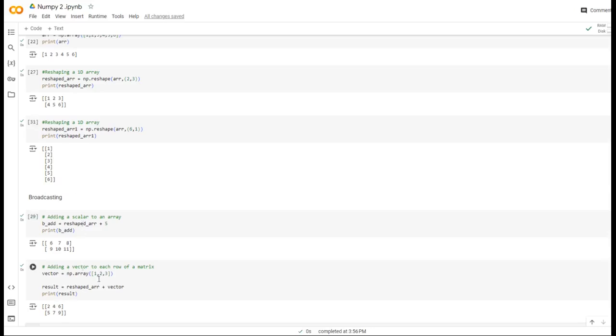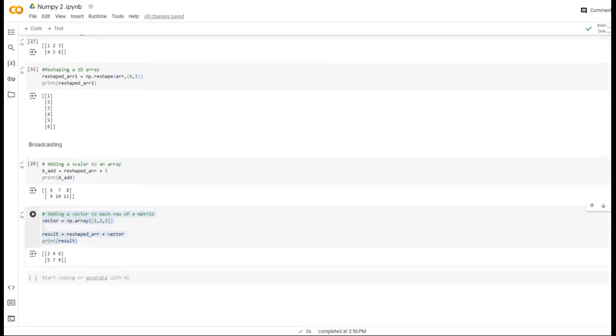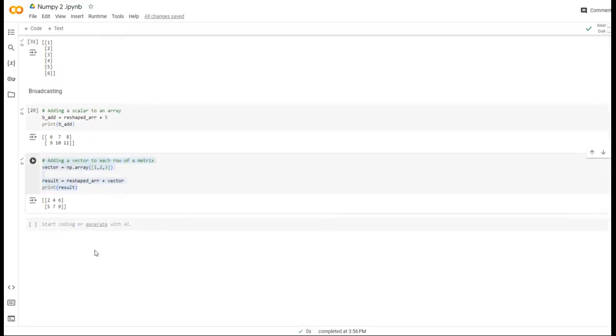Why do we need a vector? Because we can use different values for different columns. In those cases, for each and every row you can multiply or add with a vector. Instead of addition, I can also do a multiplication. That one alone we will see, then we will wind up.